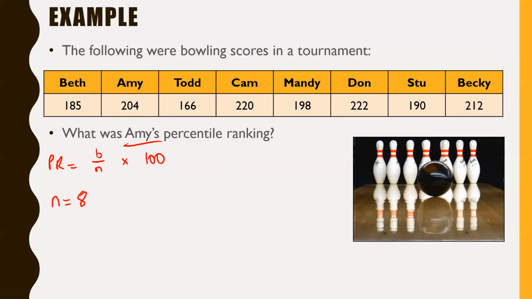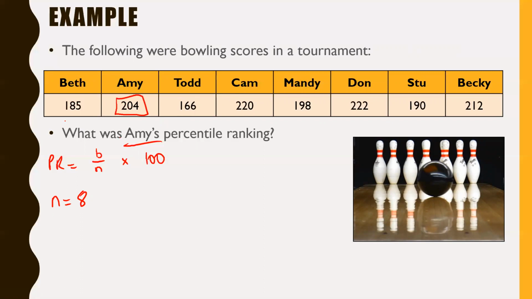Notice Amy, her score was 204. We've got to figure out how many of these scores were below that. So I'm just going to go one person at a time and figure out how many were below that. This would have been a lot easier if this was an ordered list, but you can tell just by looking at it really quickly that this is not an ordered list. It bounces all over the place. If you want to order it yourself, that's fine, but you don't actually have to. You can also just check to see which ones are below. Anyway, I'm going to stop rambling on that. Let's check each point to see which ones are lower than 204.